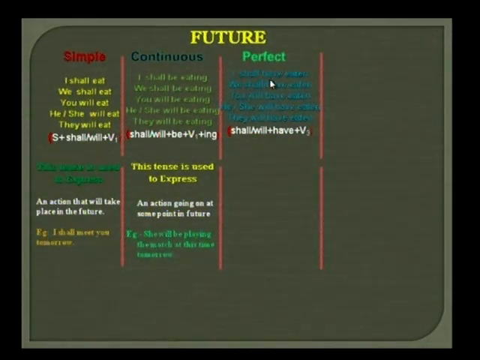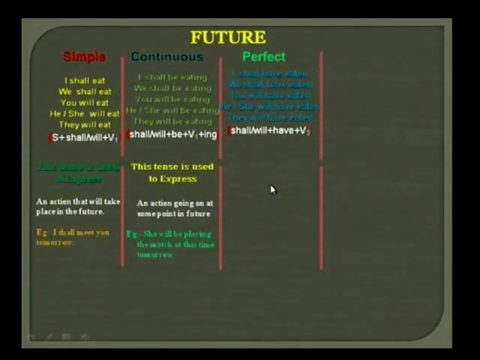Friends, now let us come to the future perfect tense. I shall have eaten, we shall have eaten, you will have eaten, he or she will have eaten, they will have eaten. Here I have added subject plus will or shall plus have plus V3 form of a verb.